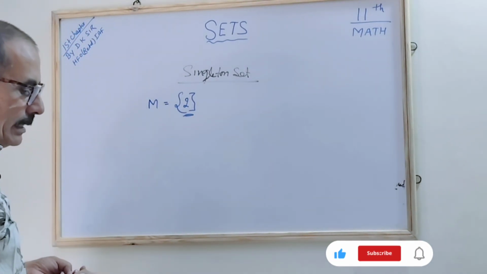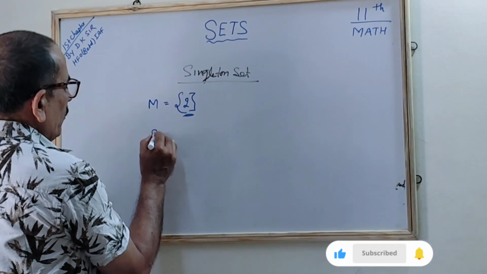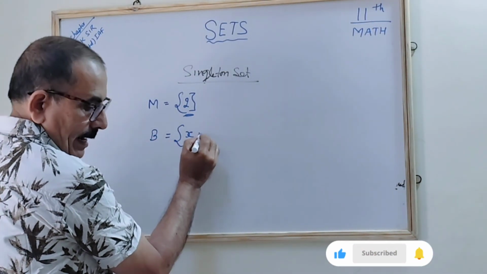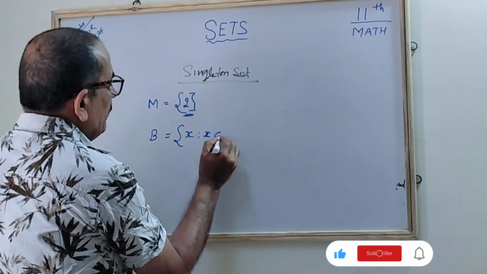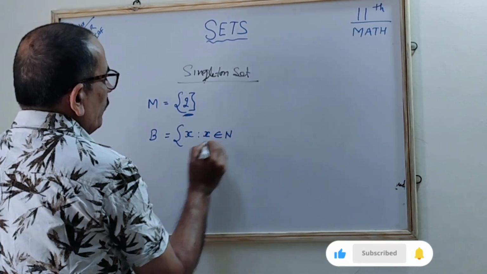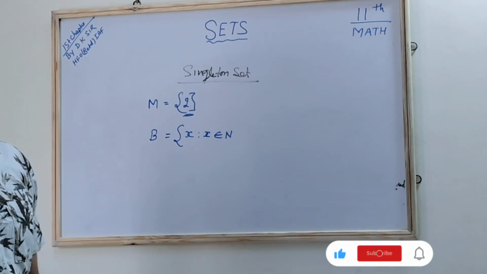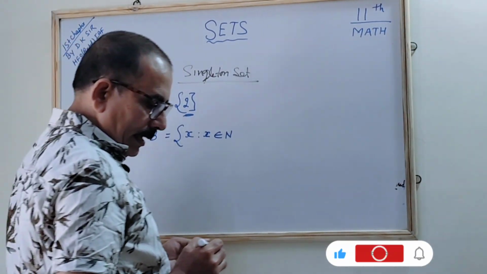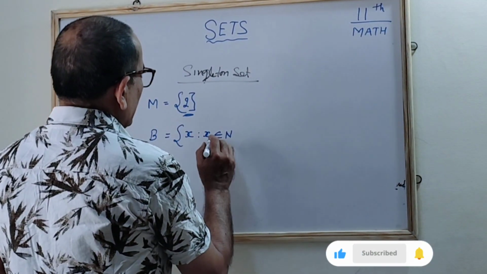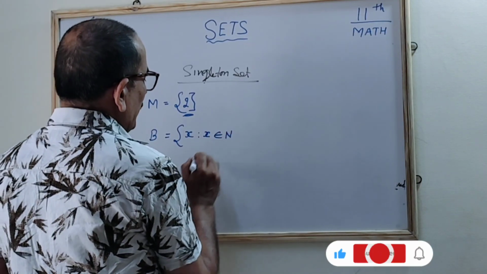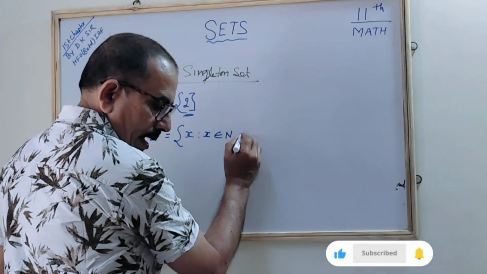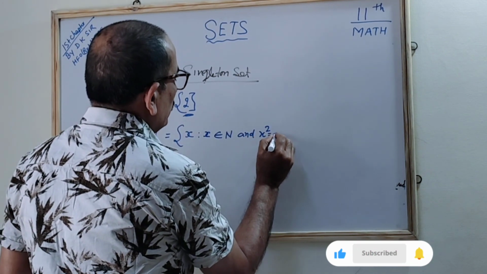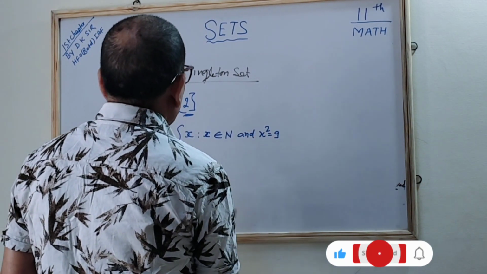In another way of writing, you will find that B is {x such that x is an element of the natural numbers and x square is equal to 9}.